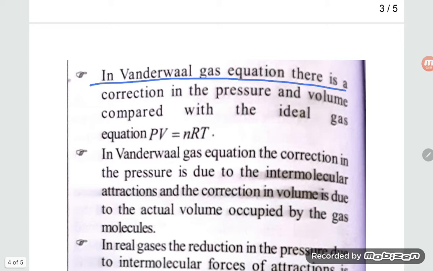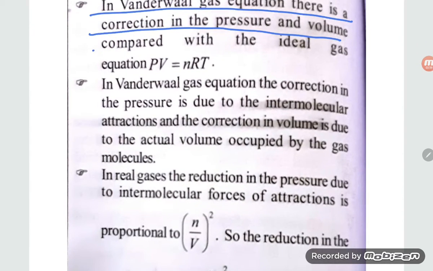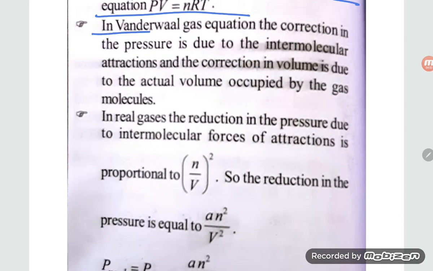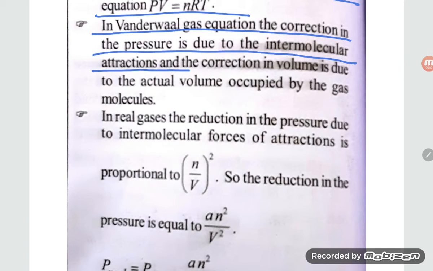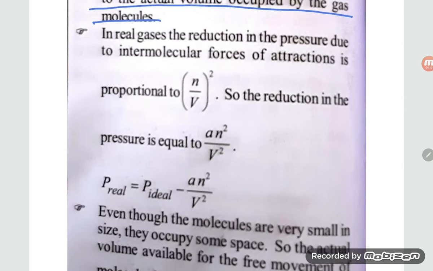In the van der Waals gas equation, the correction in pressure is due to the intermolecular attraction, and the correction in volume is due to the actual volume occupied by the gas molecules.